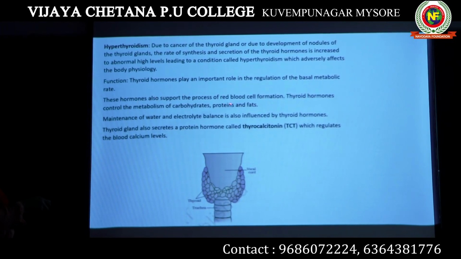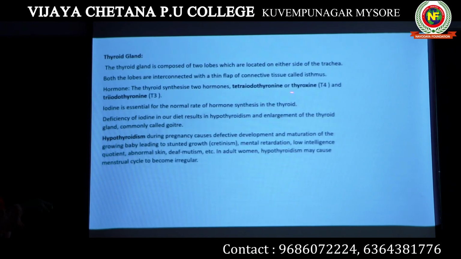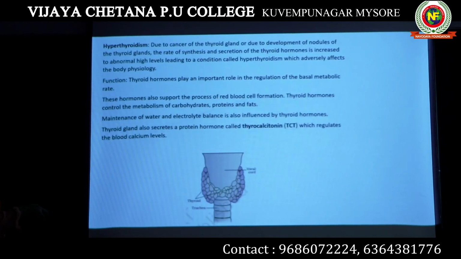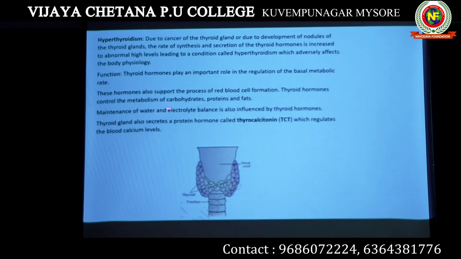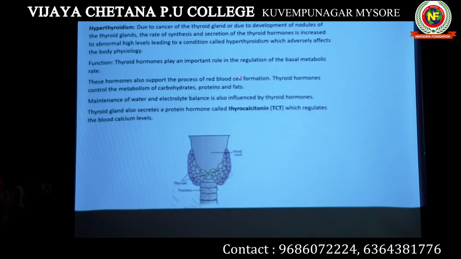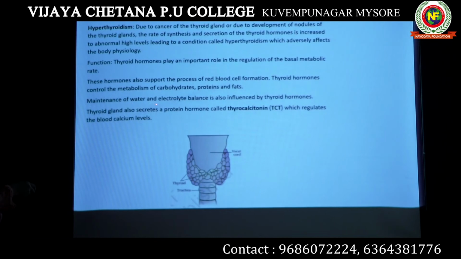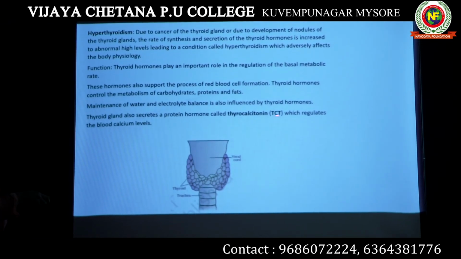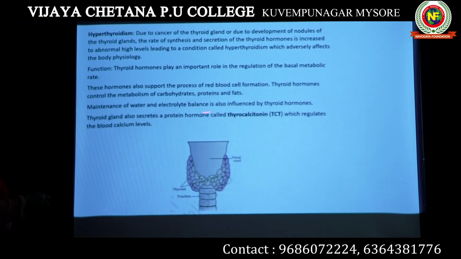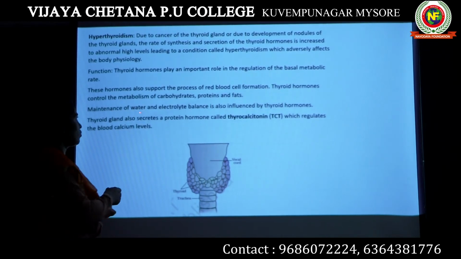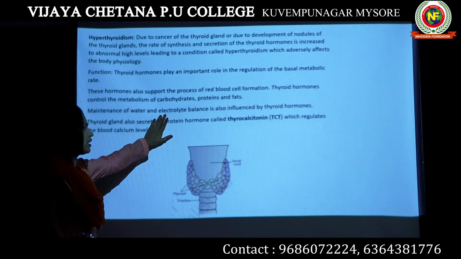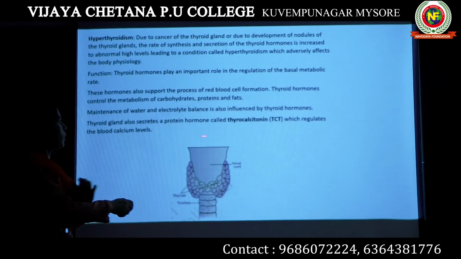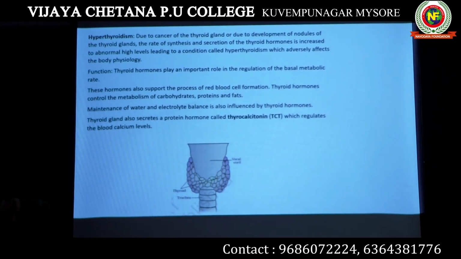If RBC formation has to take place, then the thyroid hormones, both T3 and T4, have to be in sufficient amount. Also, they help in the metabolism of carbohydrates, proteins and fats. Maintenance of water and electrolyte balance is also influenced by thyroid hormones. We know the importance of water and electrolytes because they decide our osmotic balance. So that is also controlled by thyroid hormones.